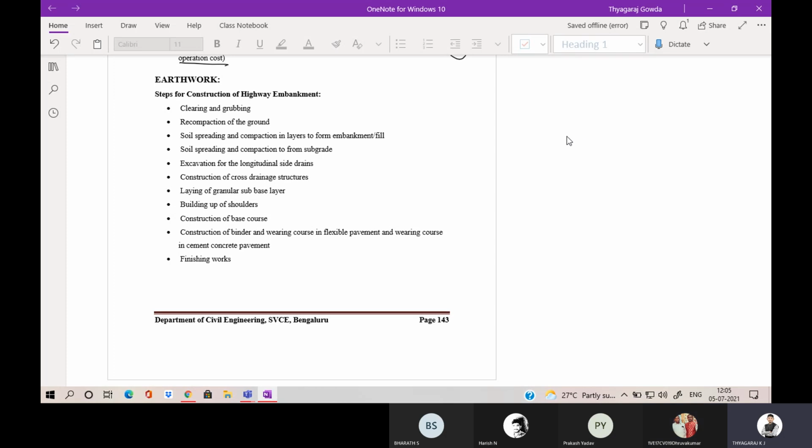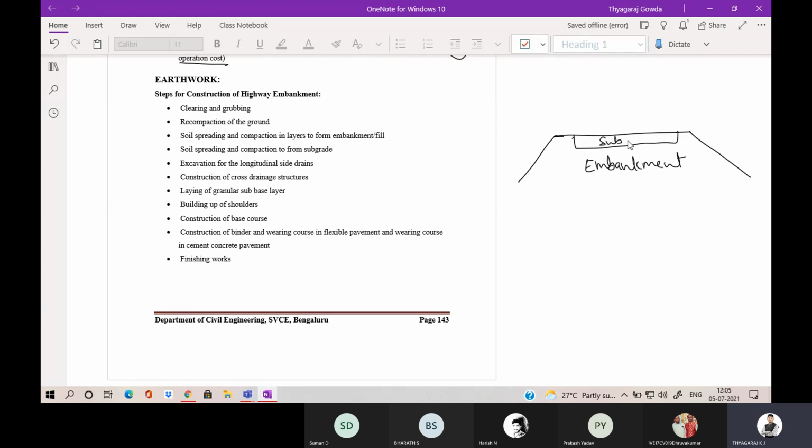So earthwork means, as we all know, the typical cross section of pavement. So this is the embankment. Inside the embankment only there will be subgrade soil. Above that there will be GSB layer. Above that there will be base course.